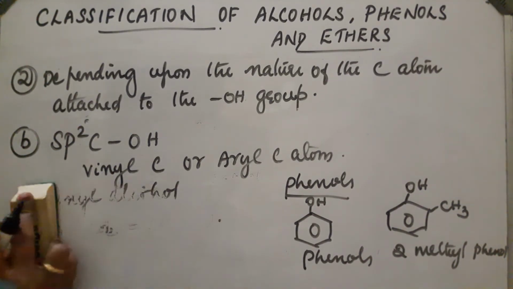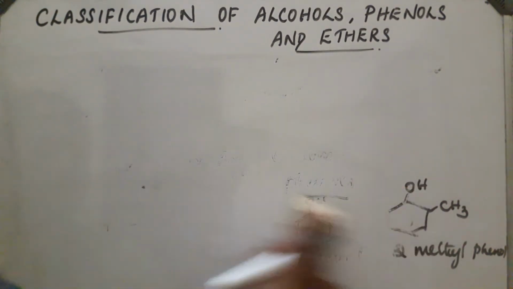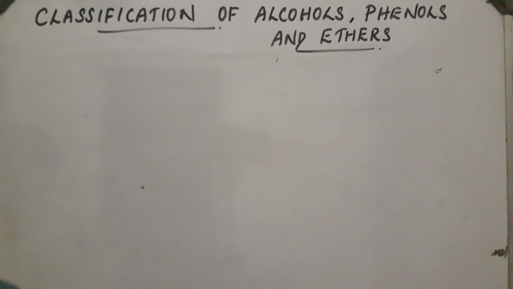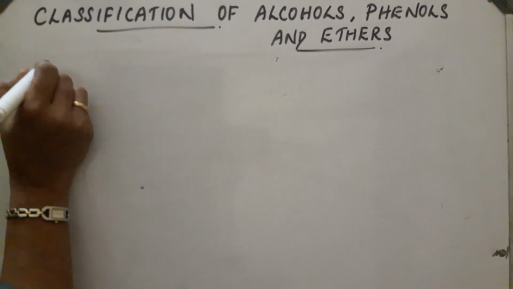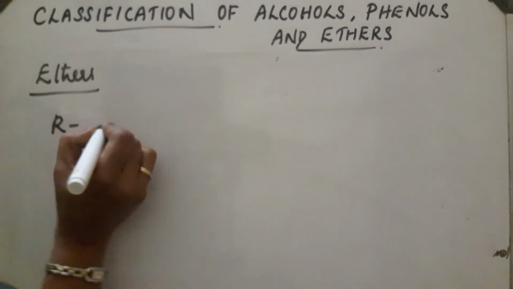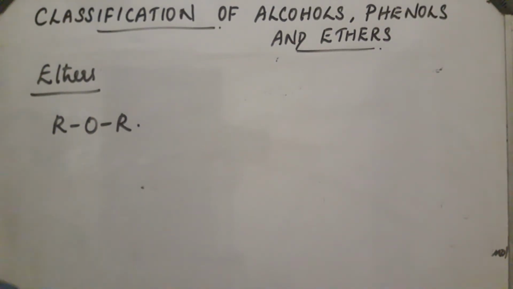Next, ethers. Ethers are compounds having the structure ROR. Two alkyl groups are attached to the two sides of an oxygen atom.